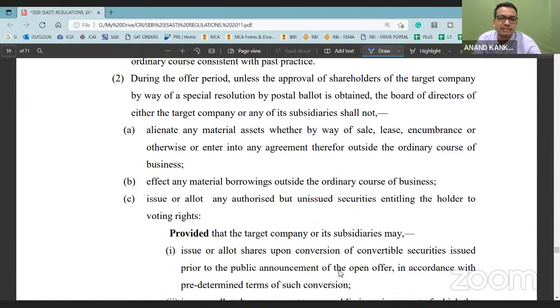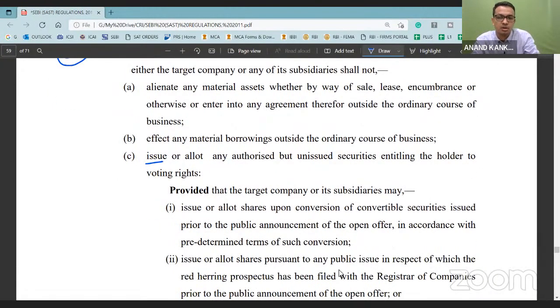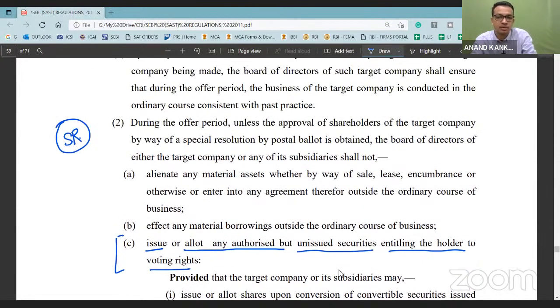Regulation 26, sub-regulation 2 clearly mentions that there are certain activities which, if the company wants to do, they will have to pass a special resolution. In clause C, it says: issue or allot any authorized but unissued securities entitling the holder to voting rights. Once the public announcement for the open offer is given, during the offer period, what's the offer period? Right from the day of public announcement till the open offer is completed, where the purchase consideration has been paid, or the open offer has been withdrawn.